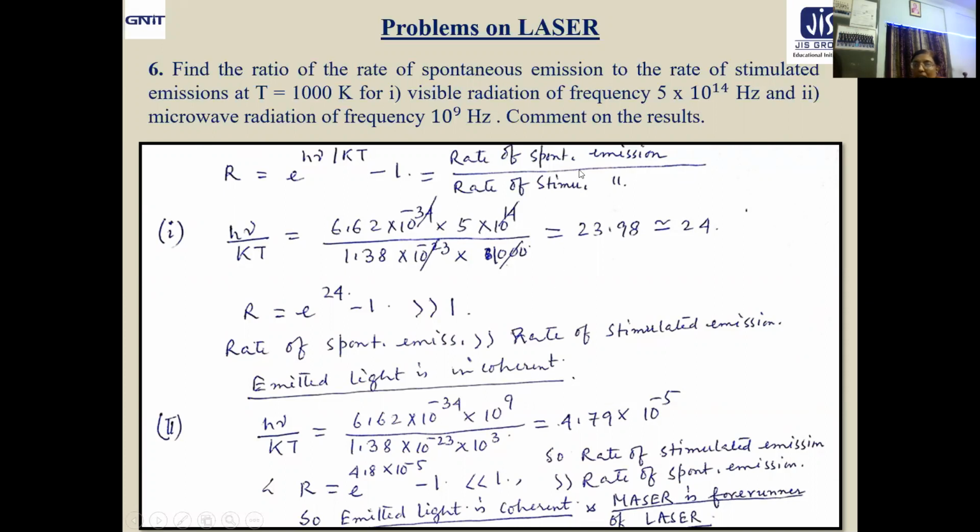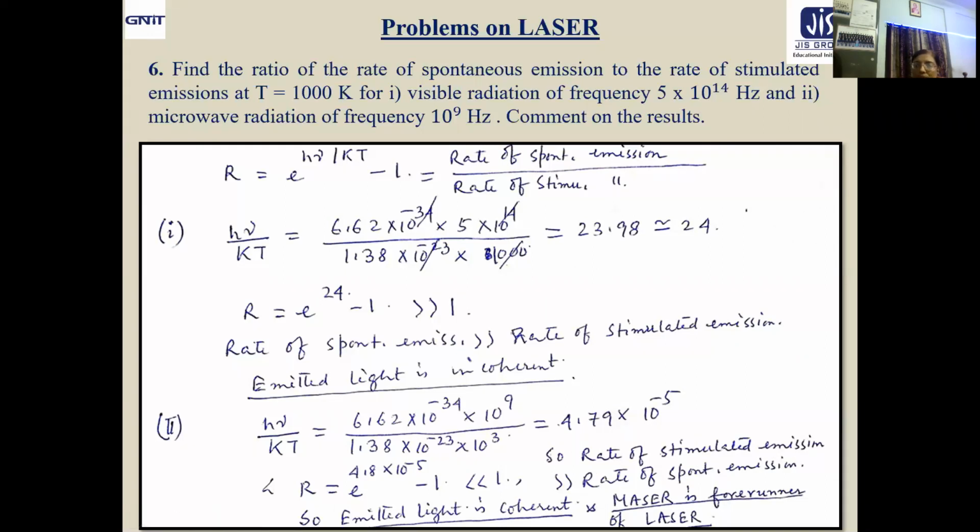That means rate of spontaneous emission is much, much smaller than rate of stimulated emission. Rate of stimulated emission, on the other hand, is much larger. Obviously, if stimulated emission is larger, emitted light will be coherent because there will be phase correlation between them. So emitted light is coherent.